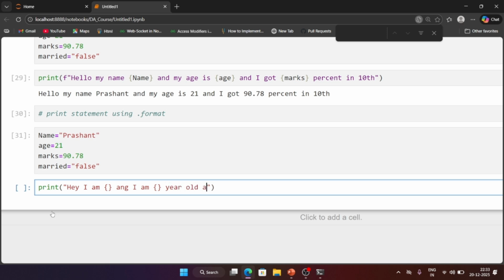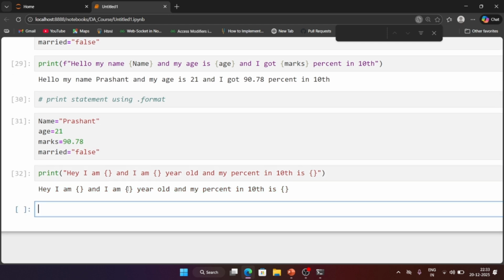Okay, and "my percent in 10th is", and here again I'm giving this curly bracket. Now how will it print the variable name, how will it print the data? Again if I'm executing, I'm getting the same output. So there, because we have double quotes, the data will be printed as it is, whatever is in our double quotes.